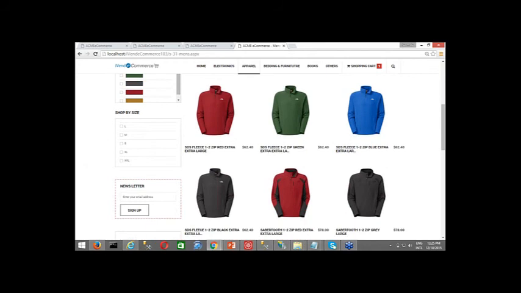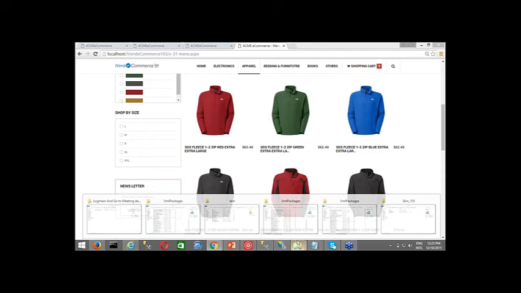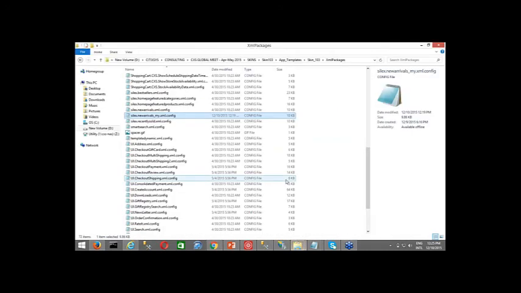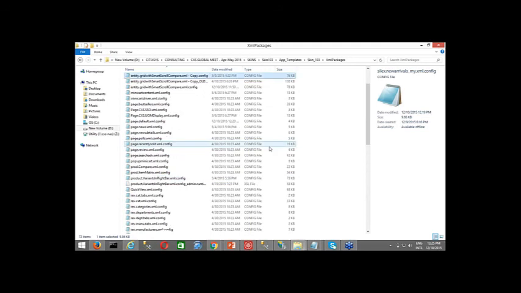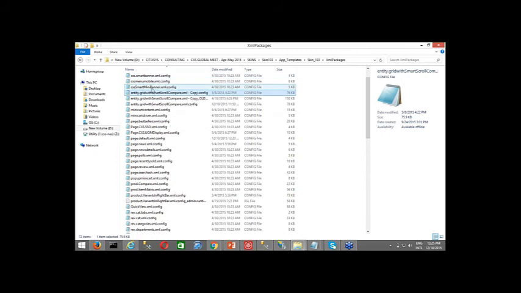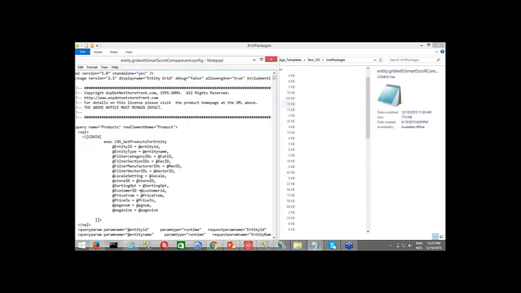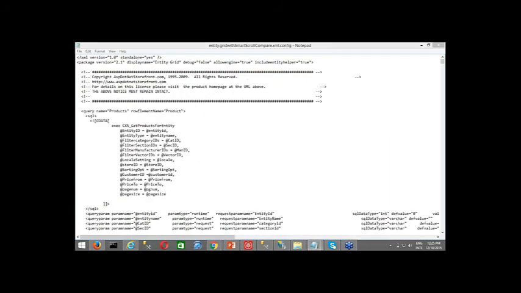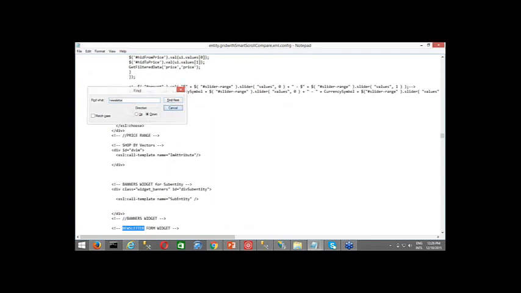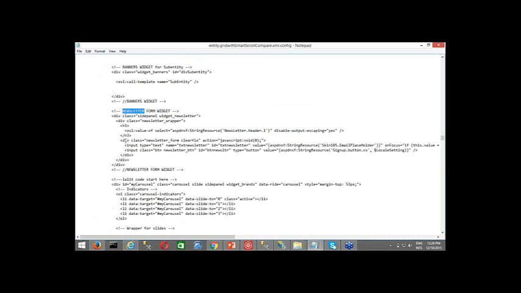Now, for the newsletter option, we'll go to the same XML packages page, and we'll try and open the entity.grid file, entity.grid with smart scroll compare. So if you open this file and search for newsletter, you will see that the newsletter widget is there, right? And then if I want to comment this, I will start from here.